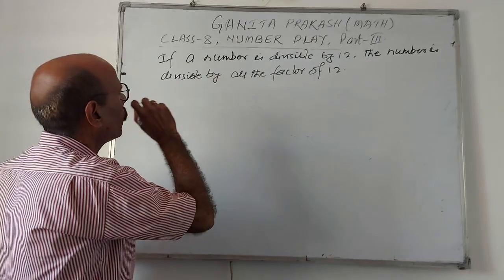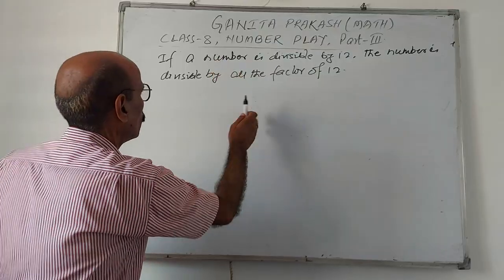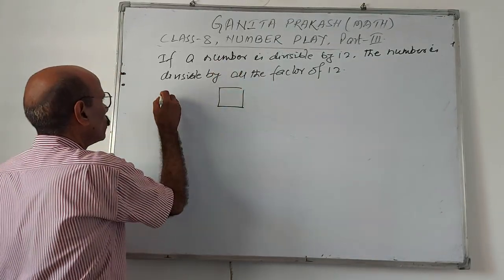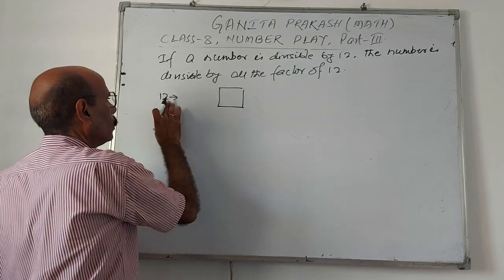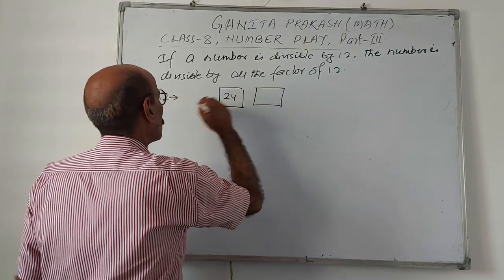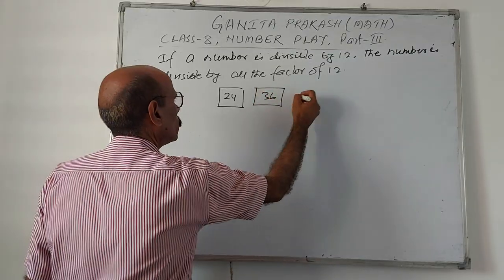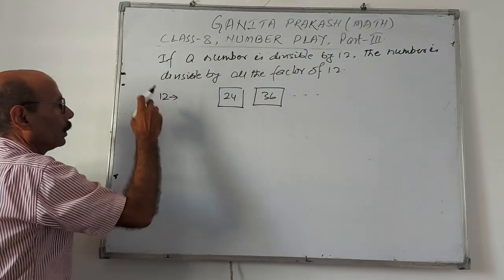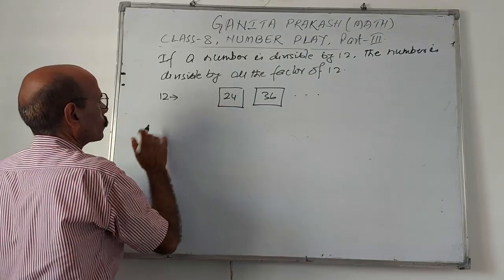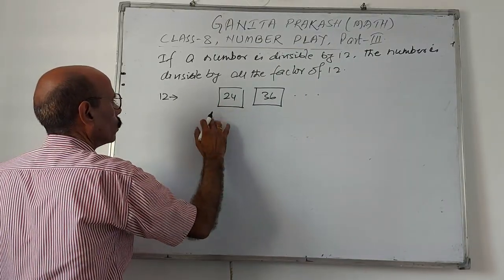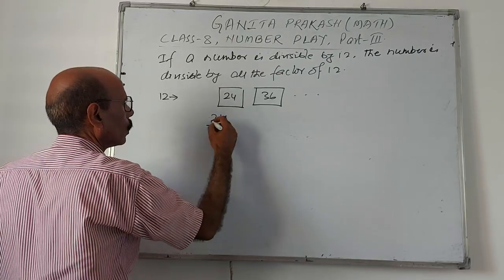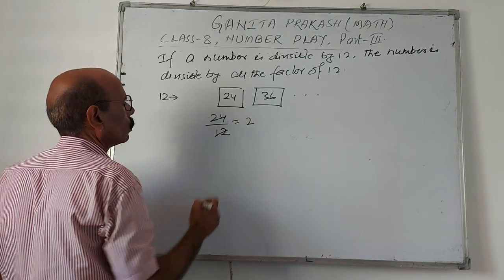See, if a number is divisible by 12, suppose here is a number which is divisible by 12. That number may be 24, 36, like this. If this is divisible by 12, that means 24 by 12 is 2, answer is 2.